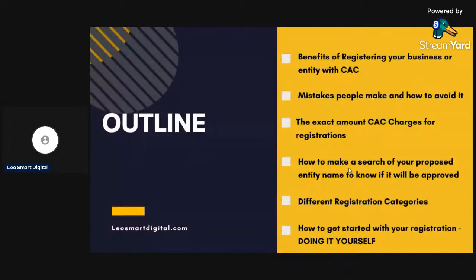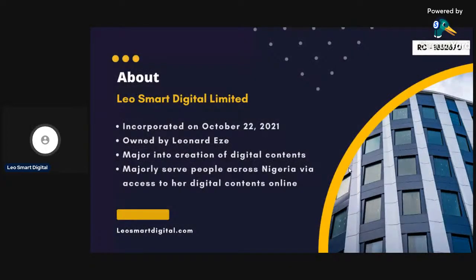Then we'll look at the different registration categories that are available for registration, and then what qualifies an entity to be registered under each category. Then we also look at how you can get started with your registration, how you can start doing it yourself without paying an agent.